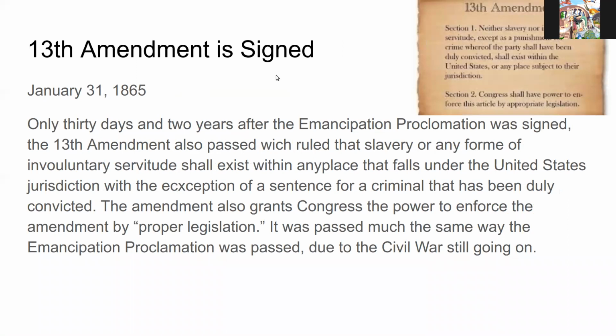The 13th Amendment is signed January 31st, 1865. Only 30 days and 2 years after the Emancipation Proclamation was signed, the 13th Amendment also passed, which ruled that neither slavery nor any form of involuntary servitude shall exist within any place that falls in the United States' jurisdiction, with the exception being a sentence for a criminal who has been duly convicted. The amendment also grants Congress the power to enforce the amendment by proper legislation. It was passed much the same way the Emancipation Proclamation was passed, due to the Civil War still going on.